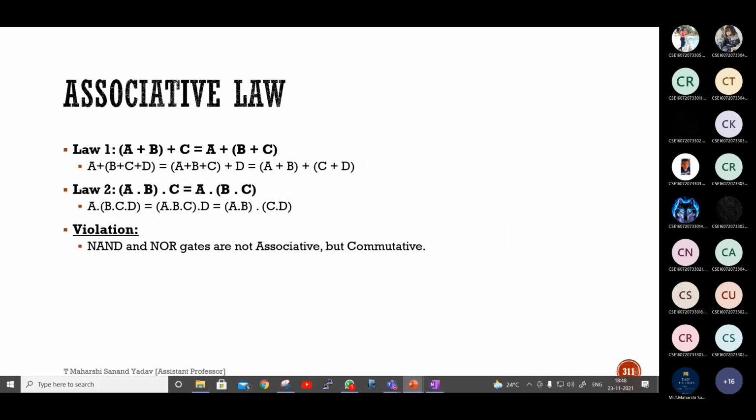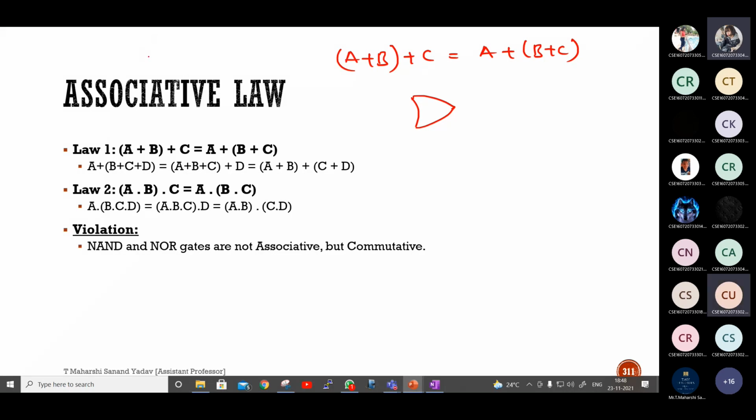Next, associative. Associative means a plus b, okay, plus c can be written as a plus b plus c. However, the result will be same. What is the gate that you will use to implement this one? How many gates you want? 1 gate, one OR gate. How many inputs? 3 inputs. If I give 3 inputs A, B, C, it will be like this: A plus B plus C.